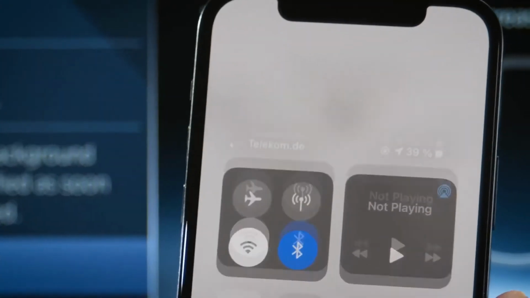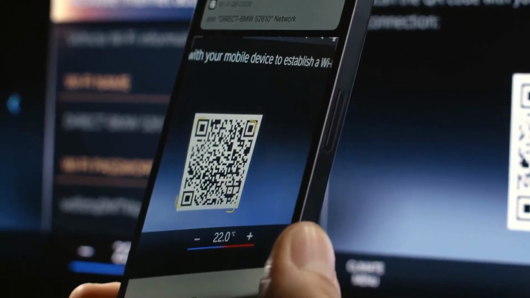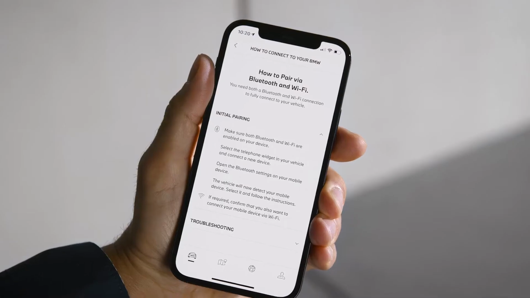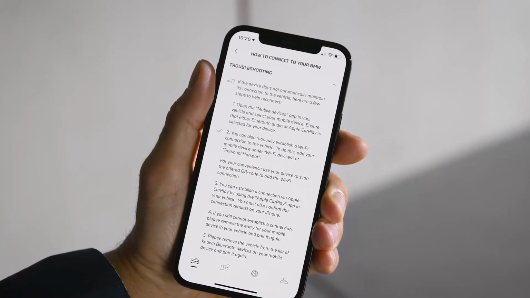Activate Wi-Fi on your phone and scan the QR code. Connected. Need help? There's a troubleshooting section in the My BMW app.